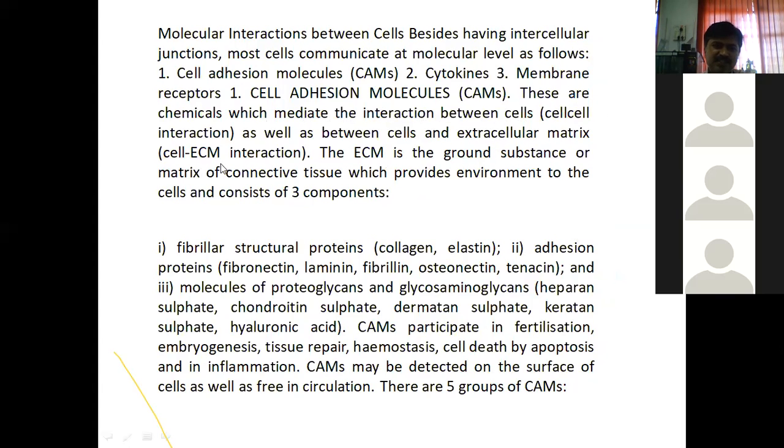That is the abbreviation, cell ECM interaction. It means these molecules maintain not only the interaction between two cells, but also the interaction between cells and the extracellular matrix.